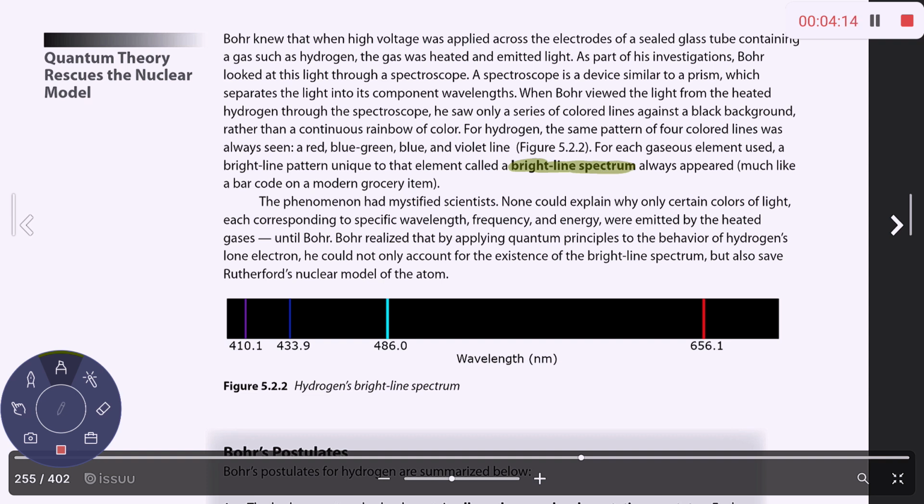So if I take a lamp that is filled with, let's say, helium or hydrogen, and I look at it through a hand spectroscope, I'm going to see distinct bands of color appearing at different wavelengths. These distinct bands of color actually come from electrons that absorbed energy and jumped to a higher energy level. And as they come down, they emit these bands of color. So each one of these leads to the concept that electrons must exist in distinct energy levels outside the nucleus, and this is the reason why matter doesn't collapse.